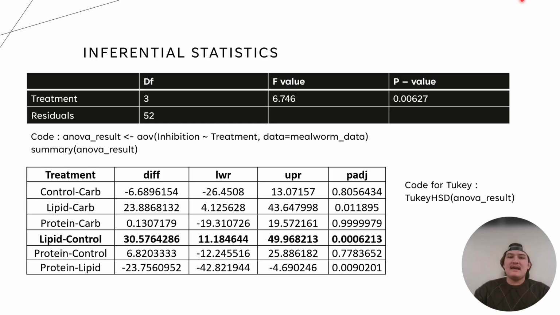Some questions I would like to ask are, can we try different lipids, like where the fat is derived from, maybe a plant versus animal fat? So we can look at like pork lipids or something. And what happens if we keep this study going on for a longer time?